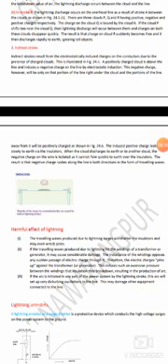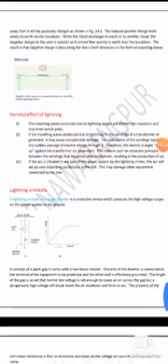The third harmful effect is that it will damage the equipment which is connected to the line. When there is a discharge on the line, then the equipment connected to the transmission line may get damaged. These are the harmful effects of lightning.